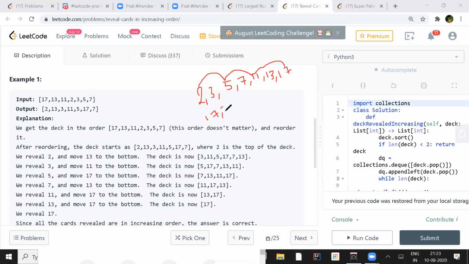Followed by 3, then 11, then 7 should come. I think that would be 13 instead of 11. Oh, sorry, it would be 13, then 7, 13, then 11, right?